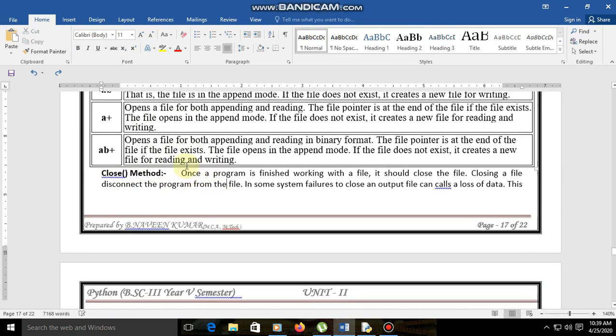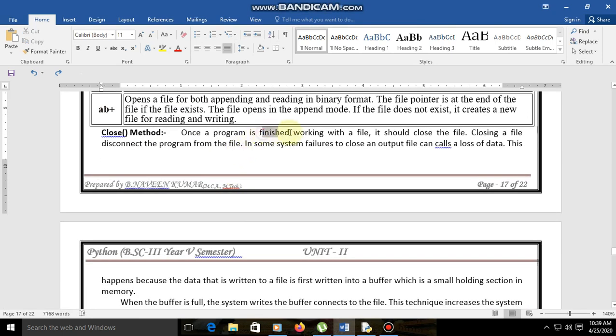And here the second one is the close method. Once a program is finished working with a file, whenever we have completed creating the file, it should close the file. That must be closed, right? So when we finish writing into the file, we have to close that file. And closing a file is nothing but disconnecting the program from the file.